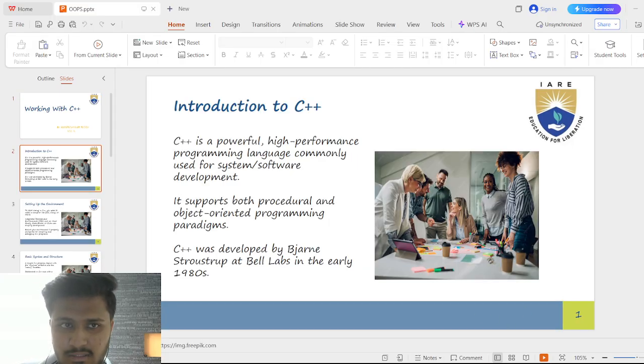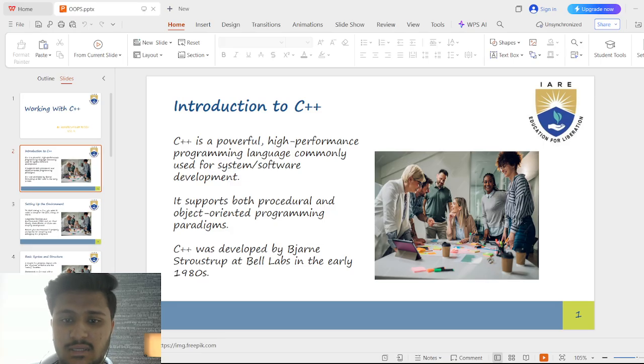Introduction to C++. C++ is a programming language that helps you to tell a computer what to do. It's very fast and powerful, so it's often used to make software, games, and operating systems. You can write programs in different styles with it. Procedural programming: you give the computer step-by-step instructions. Object-oriented programming: you organize code into objects that can represent real-world things and their behaviors.